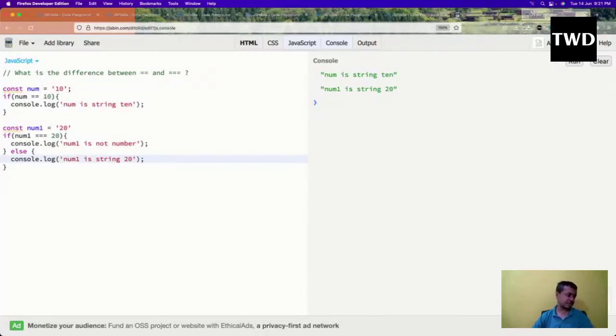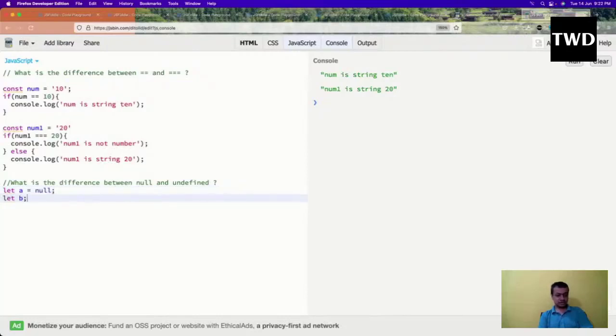Now the next question is again a very important question which will always be asked. What is the difference between a null and an undefined? Okay, so let us see that. Let a equal to null and let b.